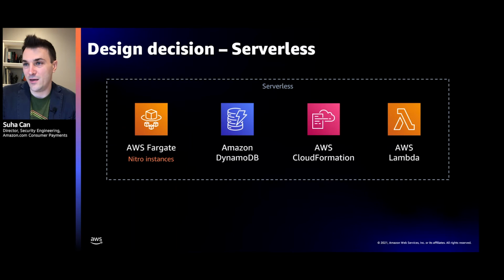Knowing this, what we have instead chosen is to build our entire workloads on systems that do not provide remote access by design. It's simply not something that's possible. So no matter how much frictionless access is needed for our engineering teams, it will simply not be a possibility. Therefore, we made a choice to use AWS Fargate and DynamoDB, and we made the choice to have 100% of our infrastructure as code.